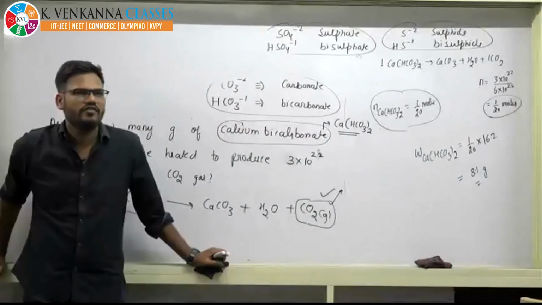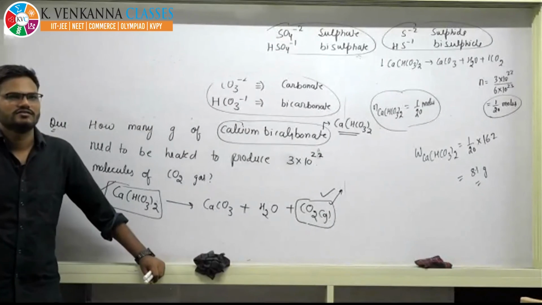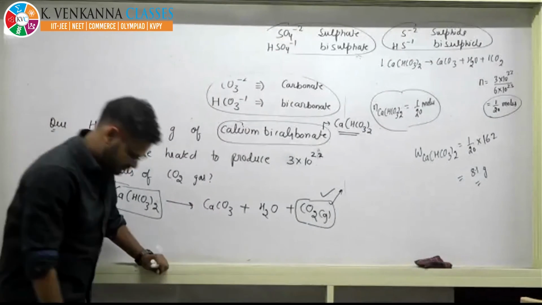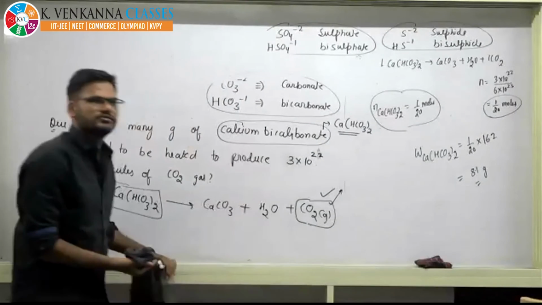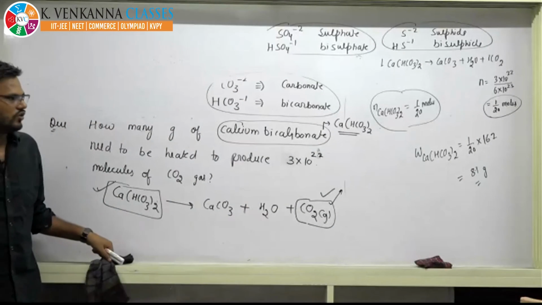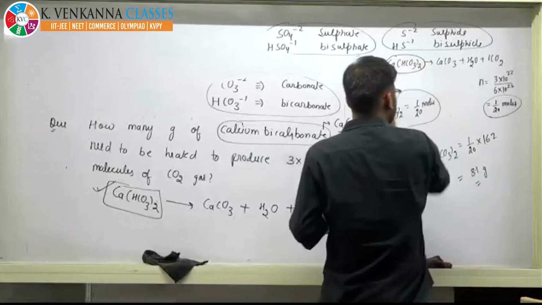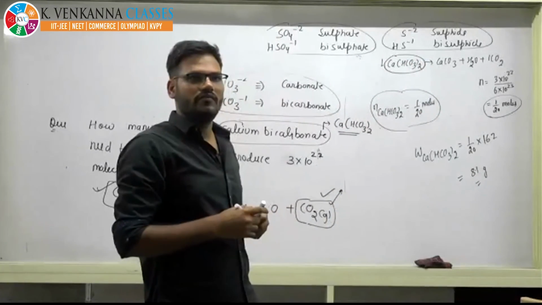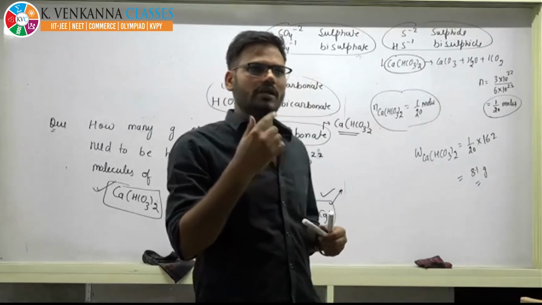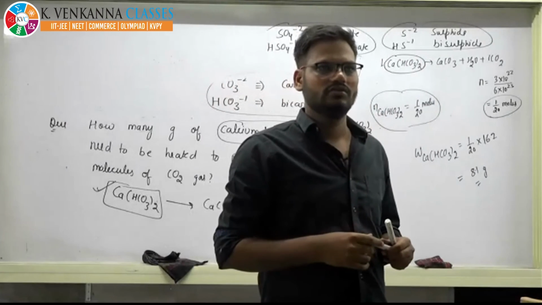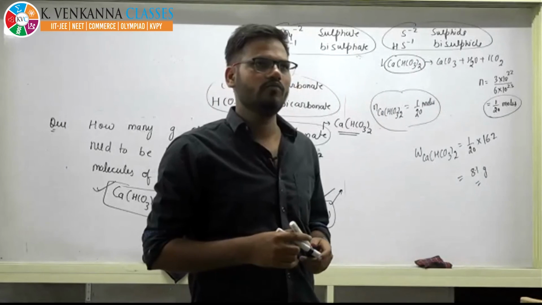Or shall I explain it once again? 162 is the weight, beta, of calcium bicarbonate. To calculate weight using moles, you have to multiply by molar mass, right?